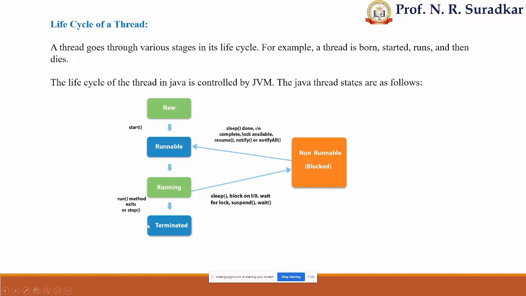When a particular thread completes its operation, it automatically terminates. The terminated state is also called the dead state, where the thread no longer performs any operation and is no longer eligible to do any operation. We terminate a thread either after it completes the operation successfully, or when some erroneous situation comes up and we forcefully stop the execution of that thread by using the stop method.